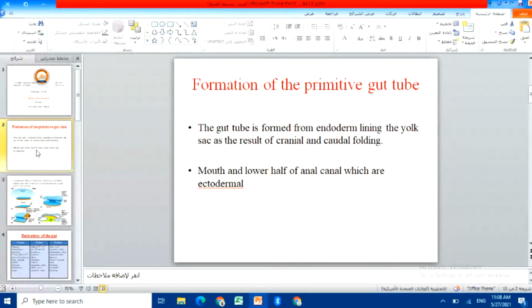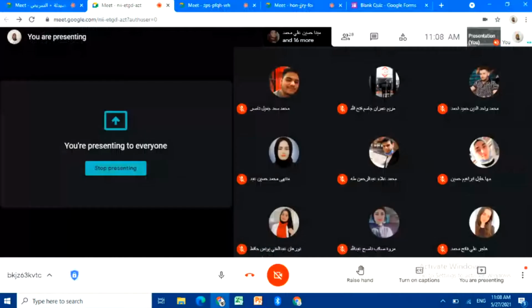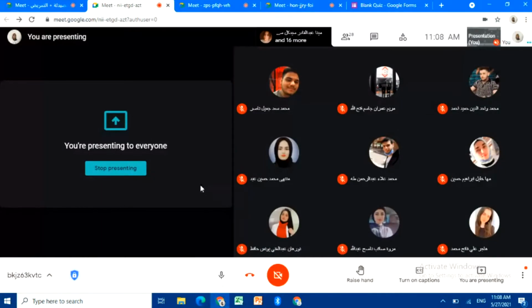So the gut tube as an origin, who can tell me, from its name it says gut tube, which means that it's an internal organ. So generally, as a whole, what's the origin of the gut tube? From which layer is the gut tube formed? Who can tell me? Just raise your hand, please.